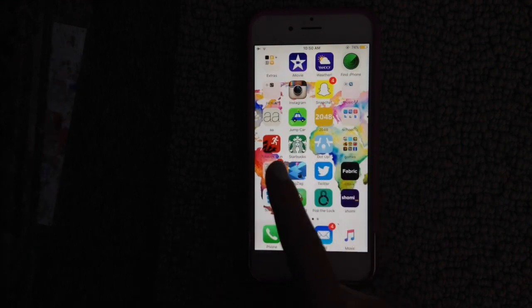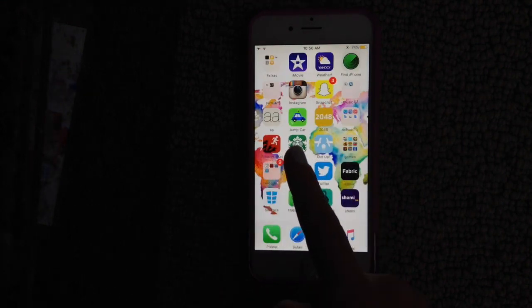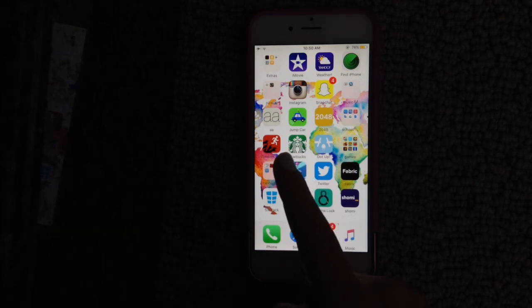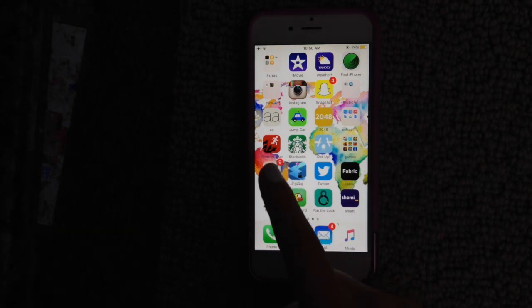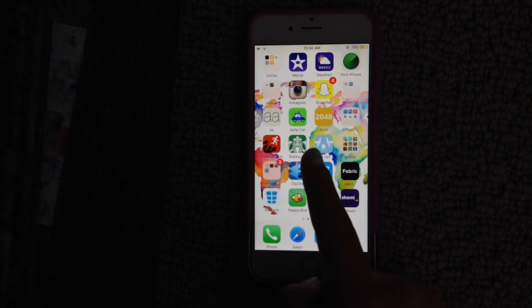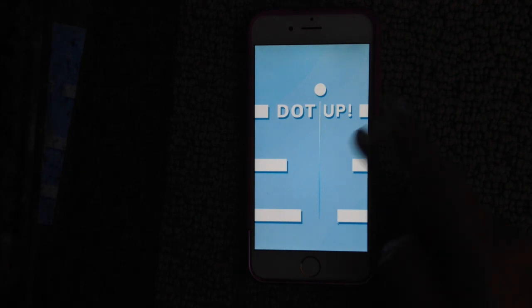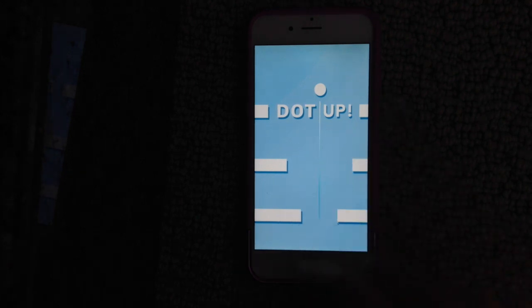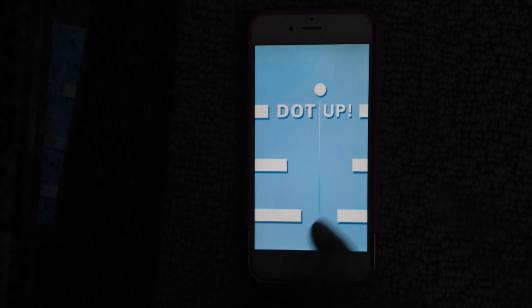And then I have Zombie Run, which is basically it gives you sounds and pretends that you have zombies running after you when you're running, so it kind of is motivating. Then I have the Starbucks app where I buy my Starbucks drinks from. I have Dot Up, which is another one of my games that I like, except it's kind of been frozen for a long time. But you have a ball and you try to jump.